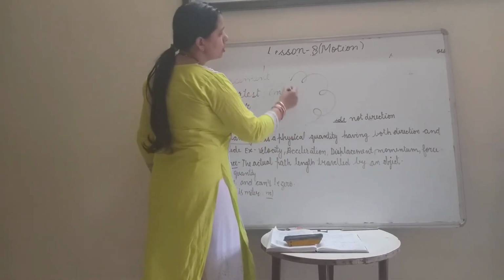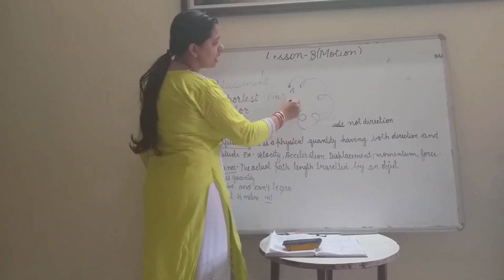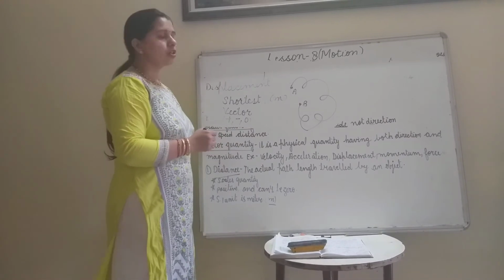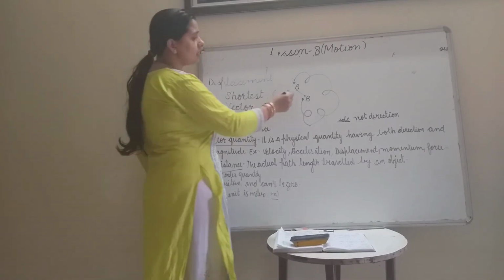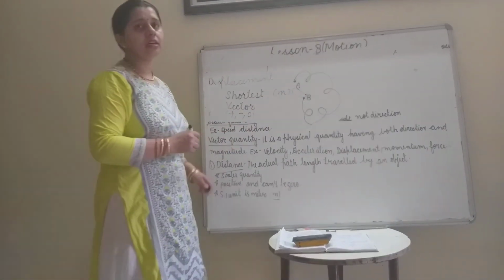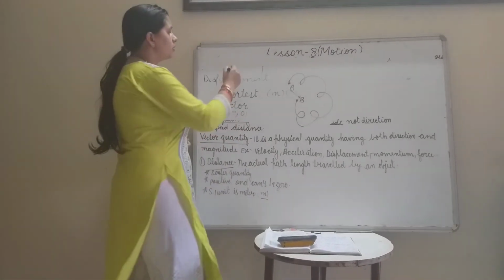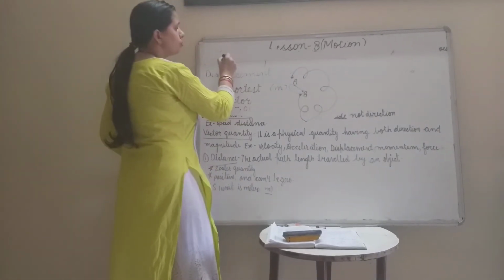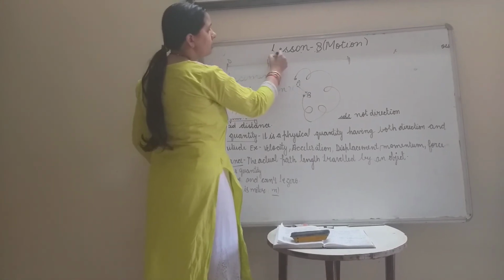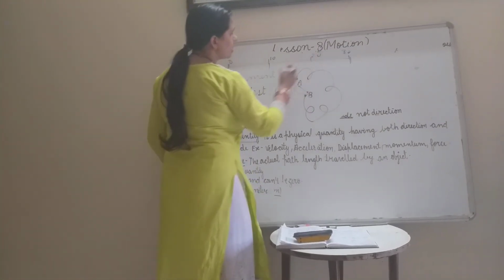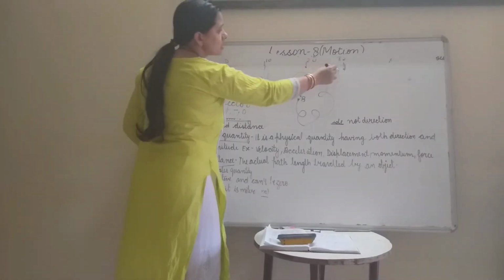Here you start your journey from point A, and after some time you reach here. The distance between the initial position and the final position is the shortest distance. It is called displacement. So displacement can be zero. How? Suppose you are moving on a path, 0, 10, 20, 30. You reach here and then here, so the distance is 30.